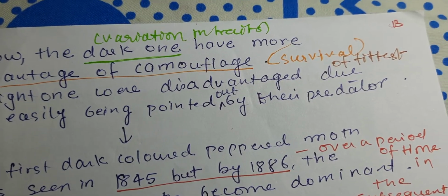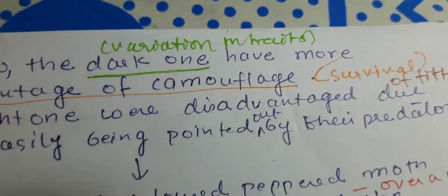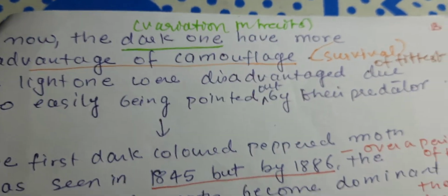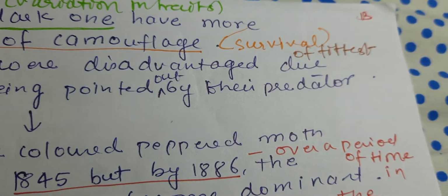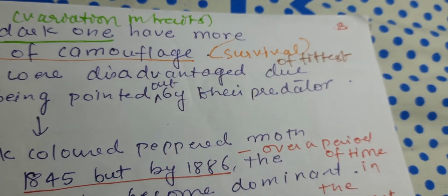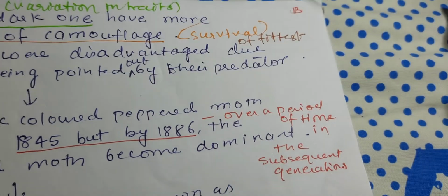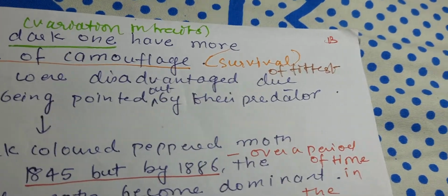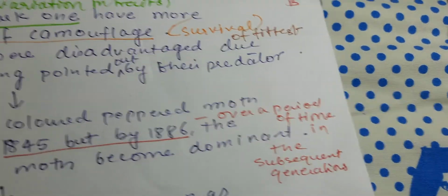So here, the variation in the trait is that the dark one is favored, and the selection pressure was pollution, which causes the change in the environment, and camouflage. So because of this the survival of the fittest occurs.